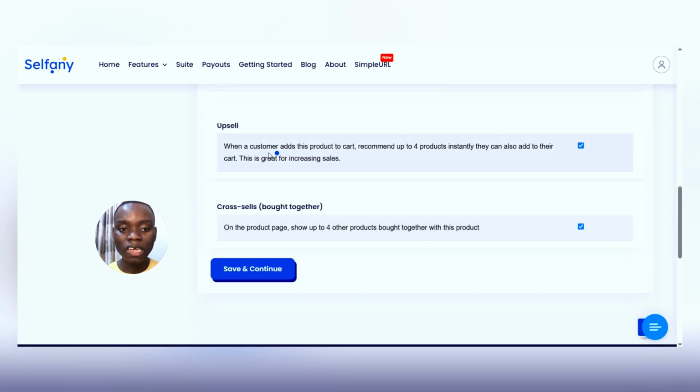So if you have upsells, when a customer adds this product to cart, recommend up to 4 other products instantly. If you have other products that you want to upsell alongside your course, so that as they are buying it, they will see other products they can buy alongside, then you can leave this checked. But if you don't have it, turn it off. Then cross-sell, bought together, we don't actually have it, so you can turn it off. But if you have this, you can leave it on, then the next place you continue.